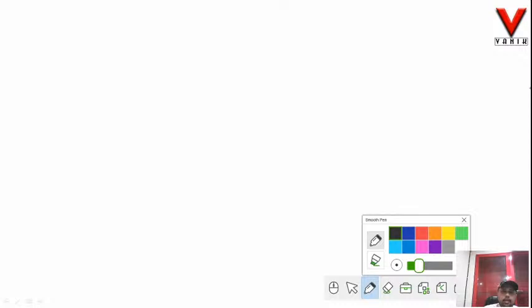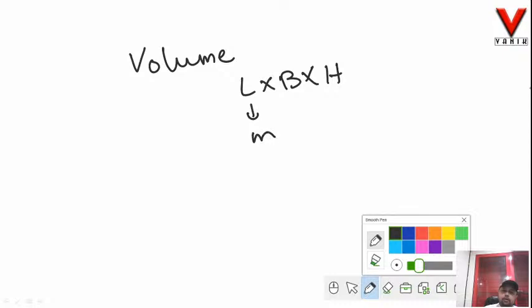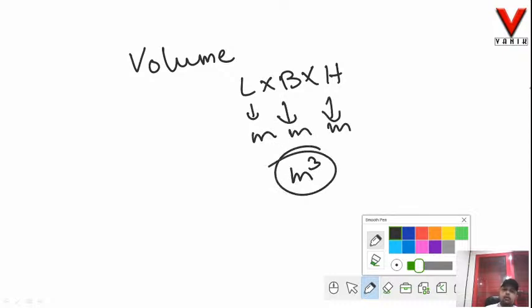So under dimensional analysis, let us start with the very basic, that is volume. The derived quantity we have is volume. We all know it is length into breadth into height. So SI unit of length is meter, meter and meter. So finally the SI unit of volume is meter cube. When the SI unit of volume is meter cube, this has simply length in it, that is why the unit is simply meter cube and we do not have any other SI unit combined with this.